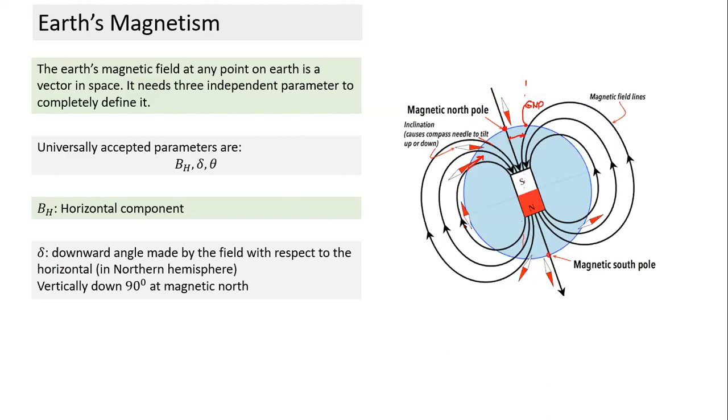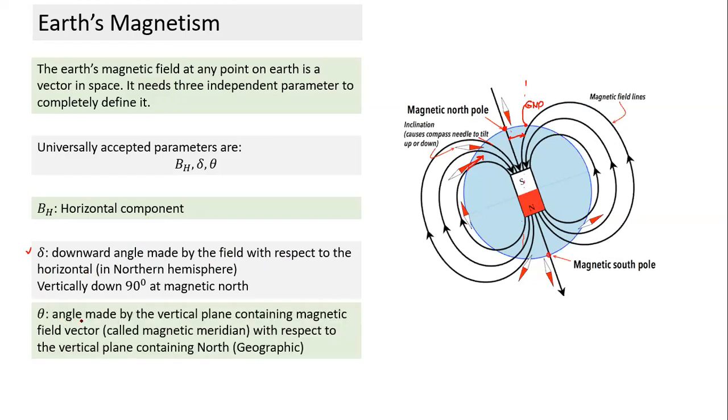So what is delta here? On the equator, the value of dip will be 0, because here the field lines will be almost tangential to the surface. As we keep going more and more towards the northern part, the angle of dip will keep on increasing. And at the magnetic North Pole, since the compass points in the direction of the magnetic field, we know that part, it aligns itself with the magnetic field. Here it will become vertical. The angle of dip here is 90 degrees. So that is the angle of dip. BH indicates the horizontal direction. Delta indicates the downward angle made by the field with respect to horizontal.